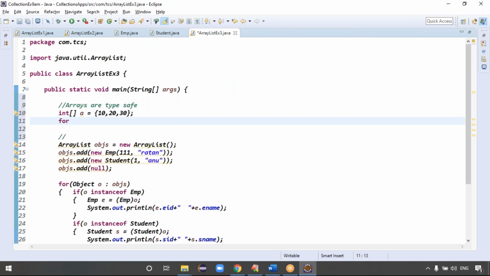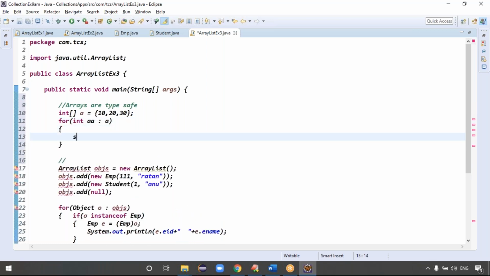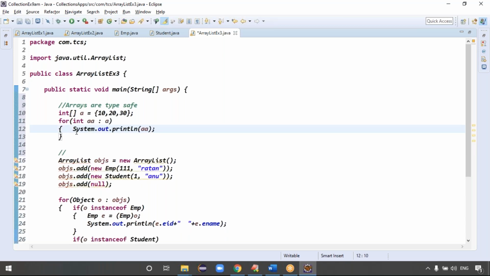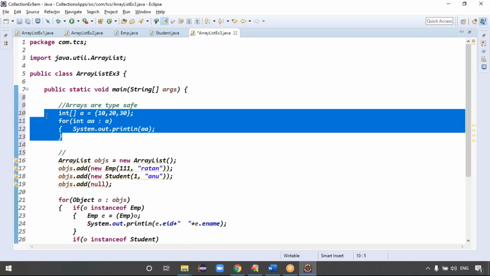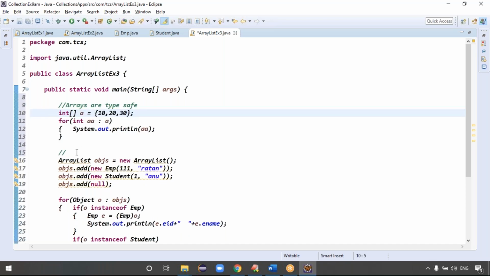only, right? Here you can take the for-each loop to print the data. On the right-hand side is the array, and the left-hand side A contains what type of data? Integer type only, right? Can I make it an integer A directly, so that I can print the data? Sysout, control space, A, right? That's all, guys. Arrays are type safe or not type safe? Arrays are type safe.